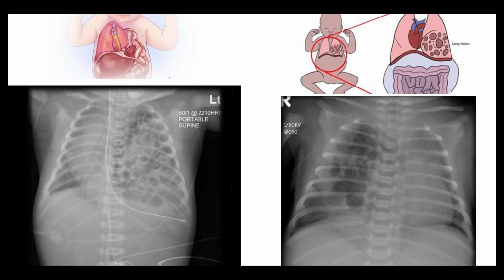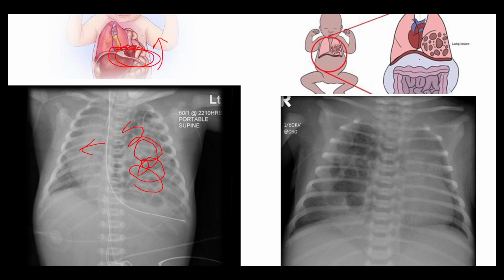Okay, so on the left here, we have a picture of congenital diaphragmatic hernia. So you can see that there is a hole on the left side of the diaphragm, allowing the guts to move up into the lung spaces. And so that's what all this stuff is on the left side, and the lungs are displaced to the right.